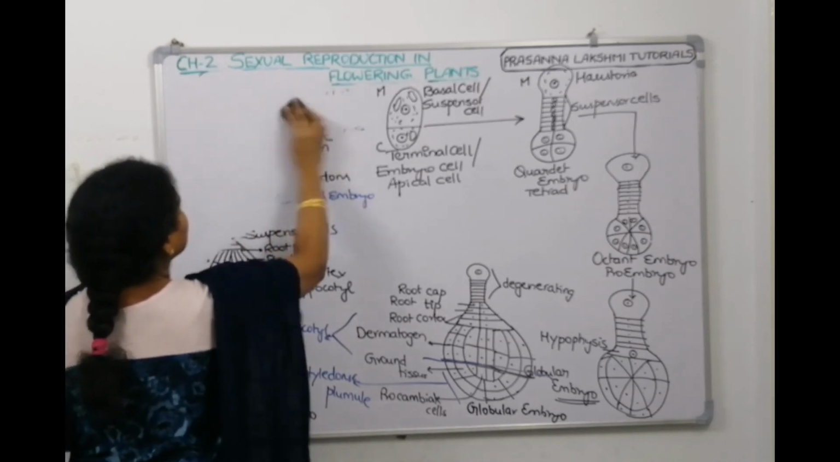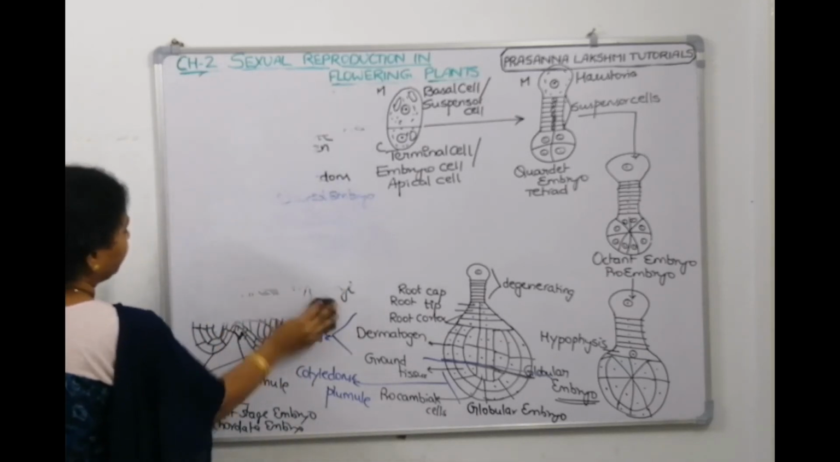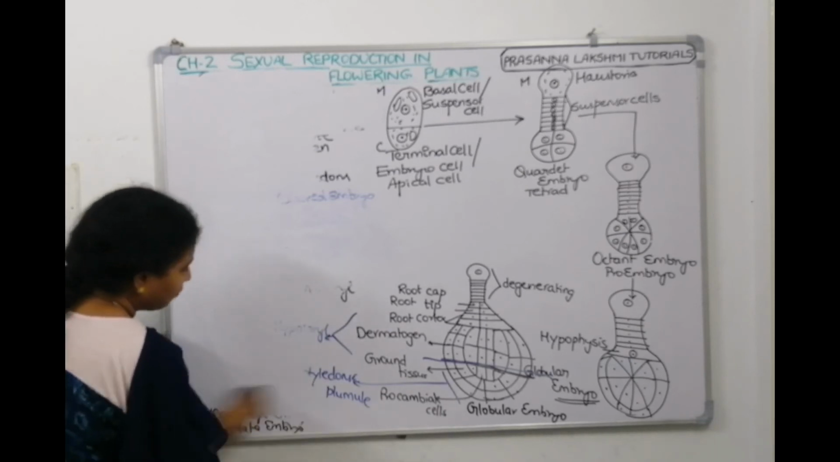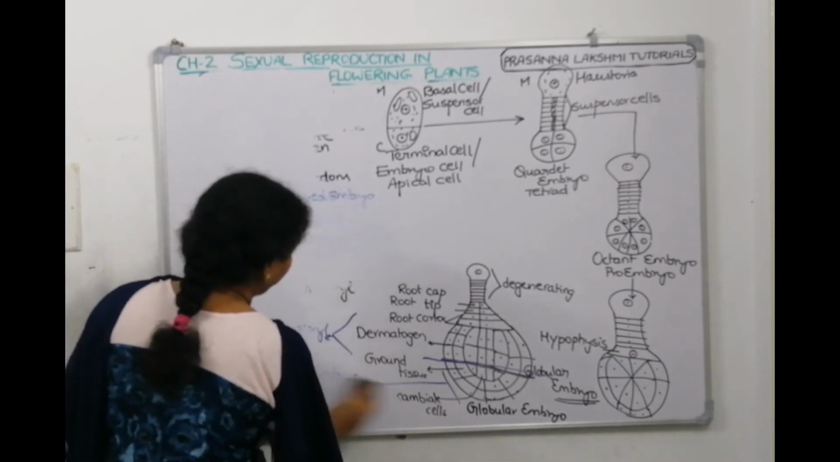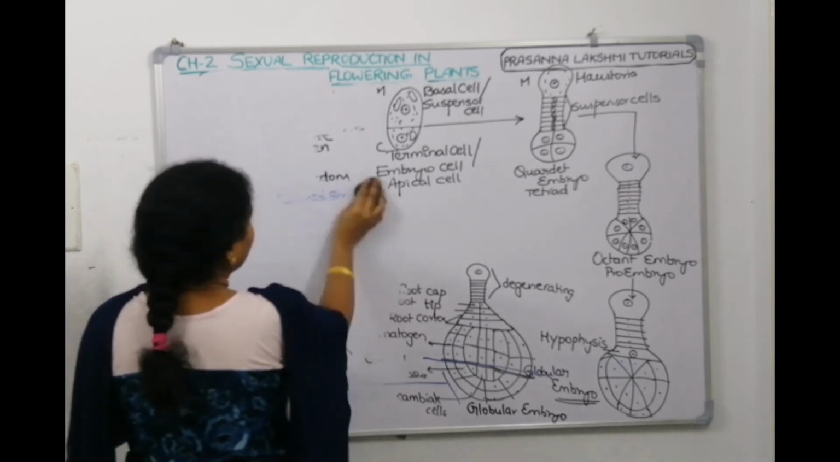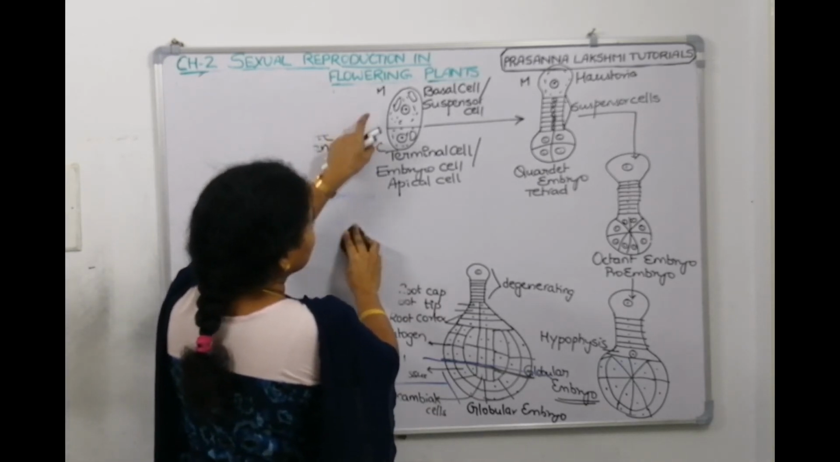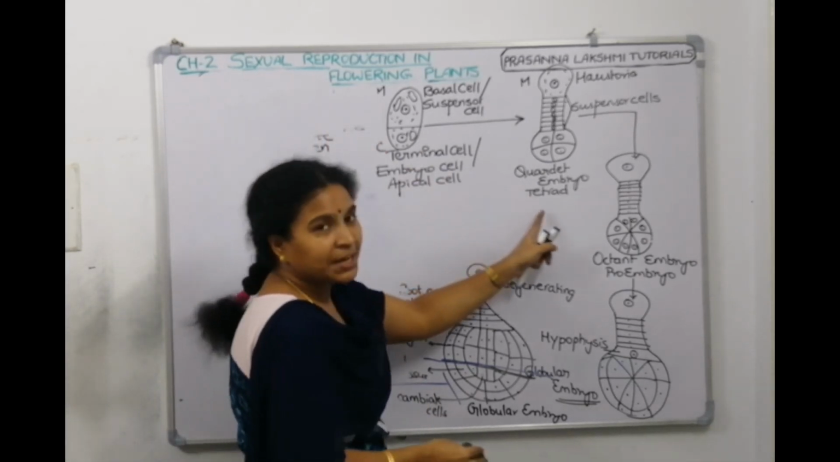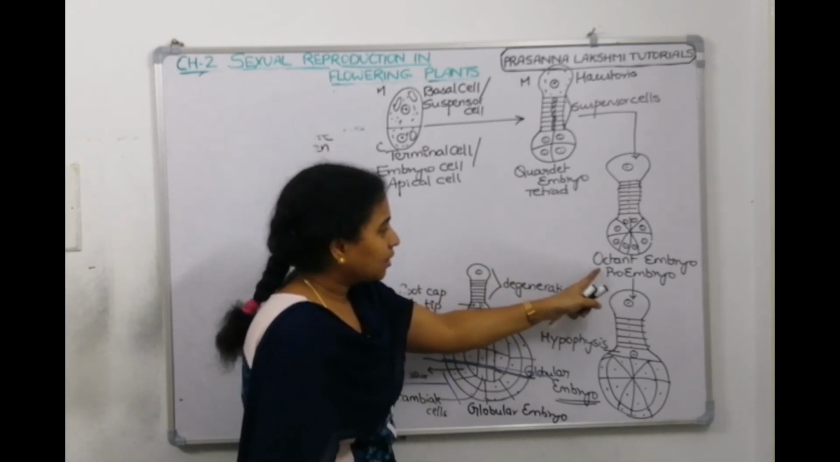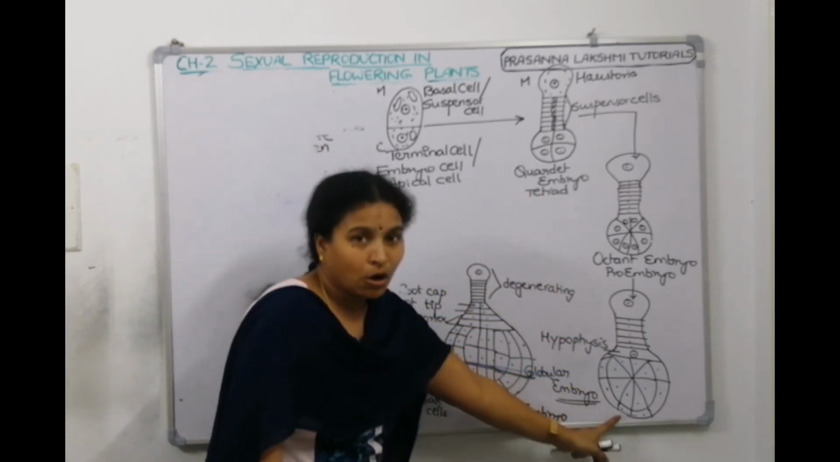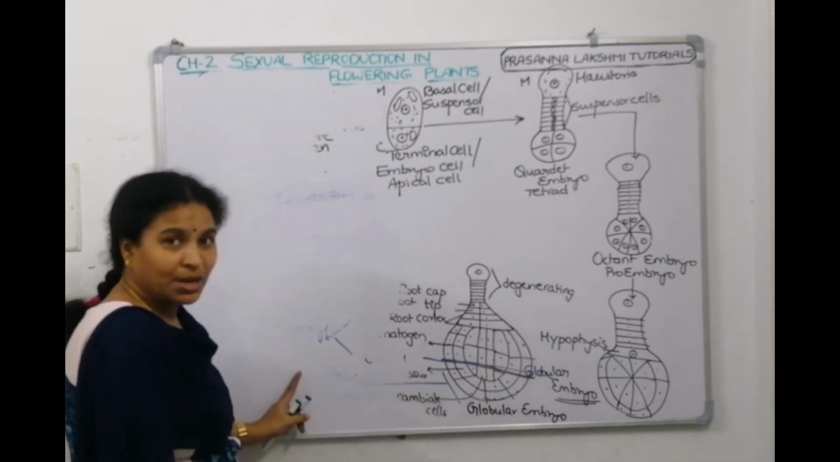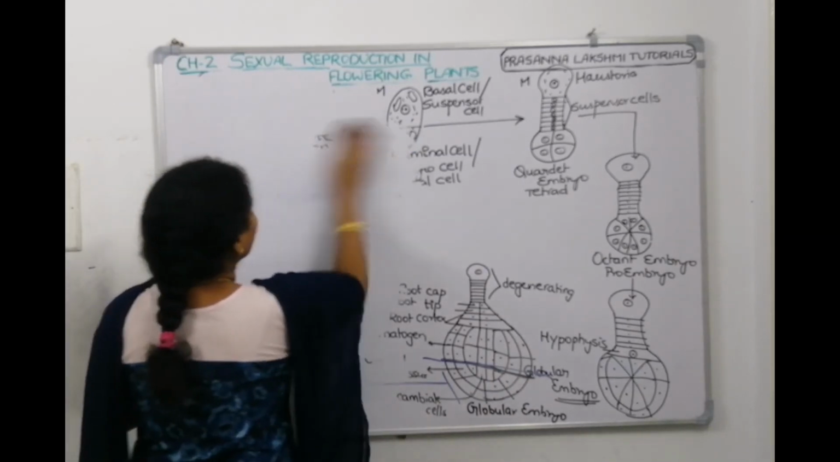Many times they will ask us the stages of the dicot embryo. What are the stages? Can you tell me? From zygote it goes to 2 cells. From there it goes to 4 cells, tetrad. Then to octant, proembryo. Then to globular embryo. Then to heart-shaped embryo. Then to matured embryo.